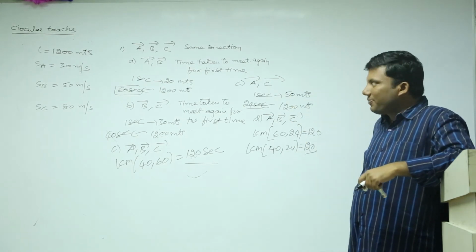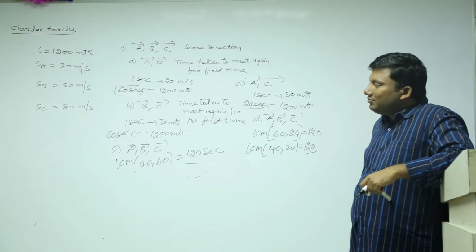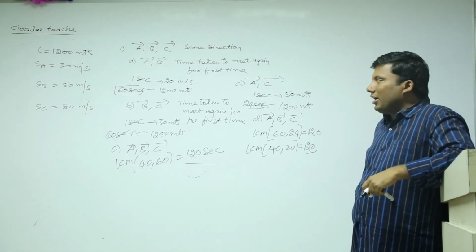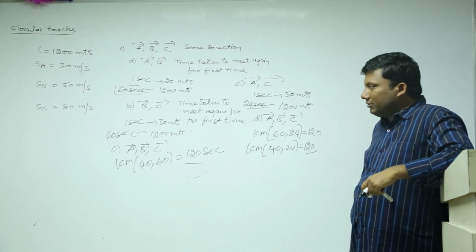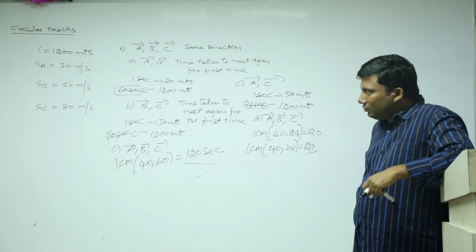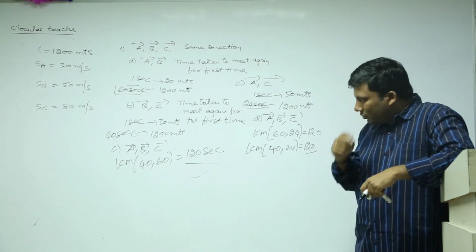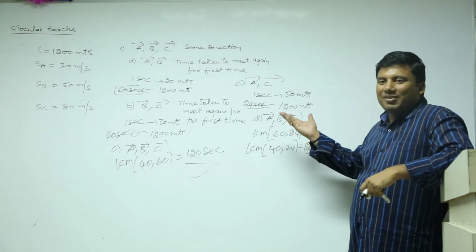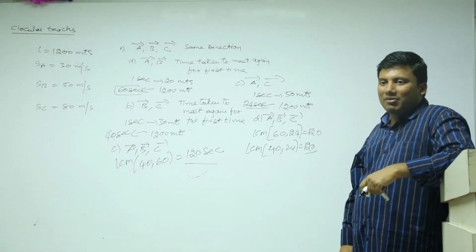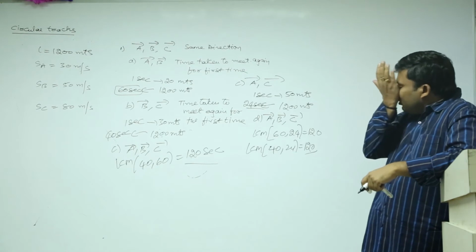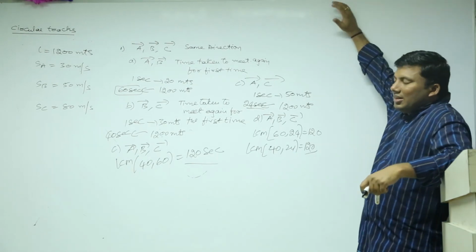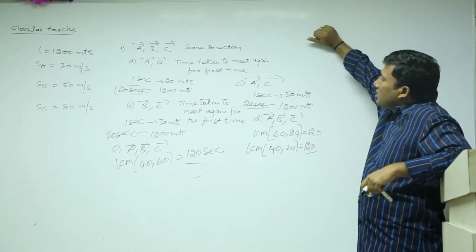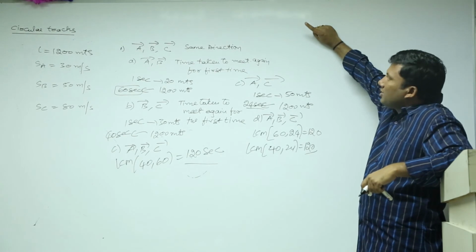Please write down this: time taken to meet again for the first time on the track. Very, very easy once you understand. 2 people, 3 people will be very easy. There are 3 kinds of questions. Time taken to meet again for the first time on the track.